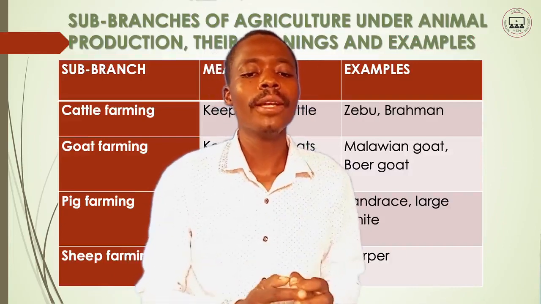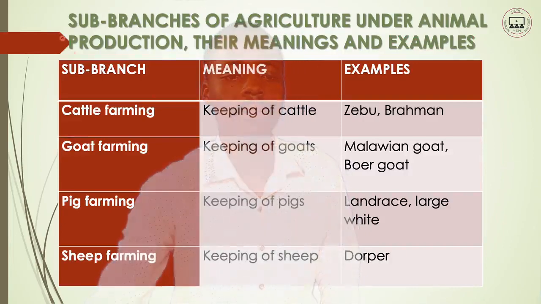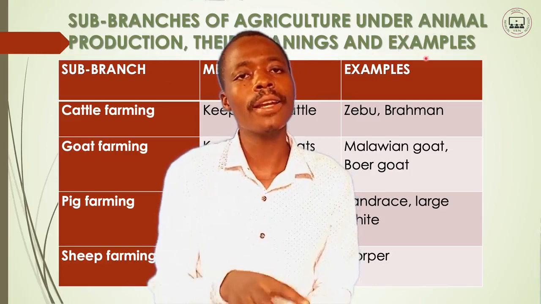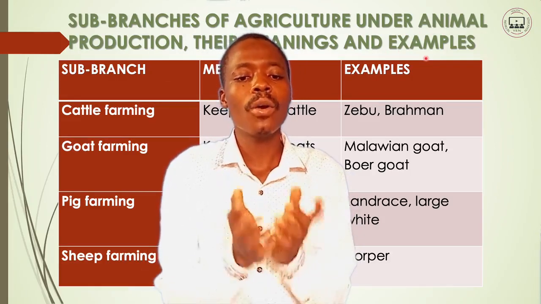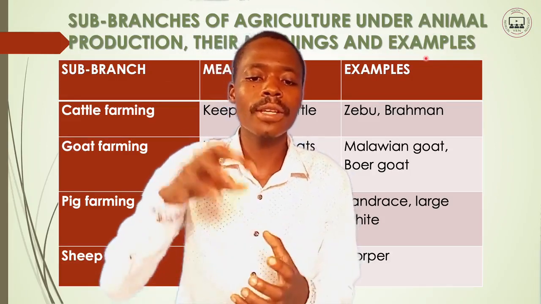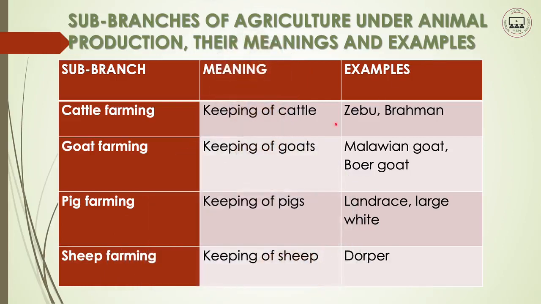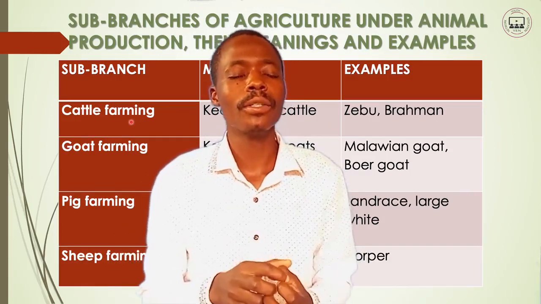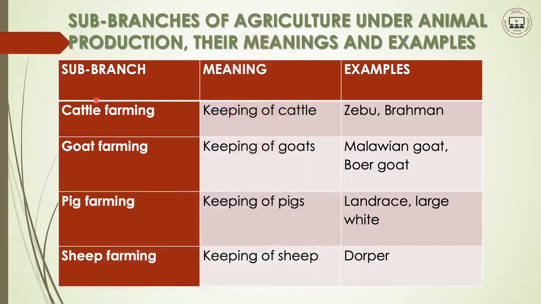Now, moving forward, we have the sub-branches of agriculture under animal production, their meanings, and also examples. The first one is cattle farming as a sub-branch of animal production. Cattle farming simply means the keeping of cattle.